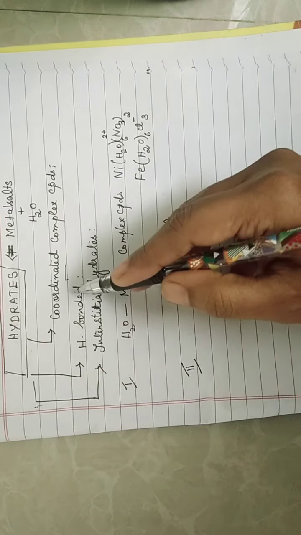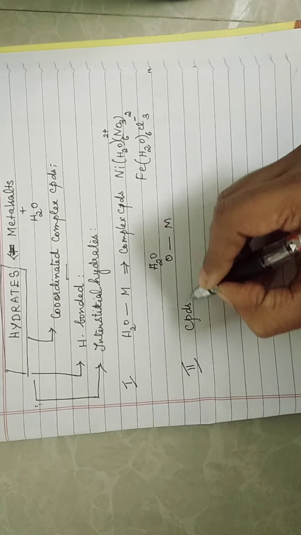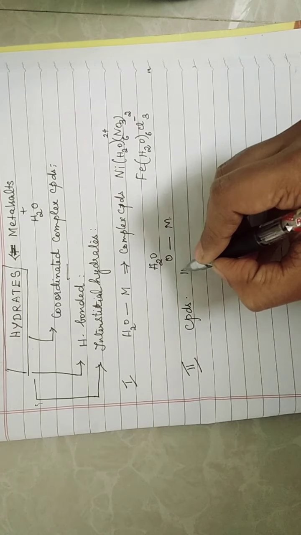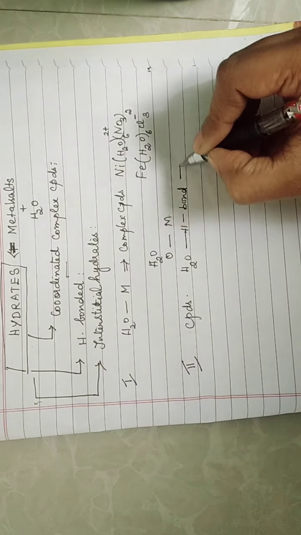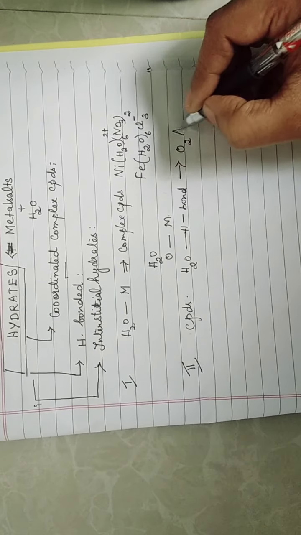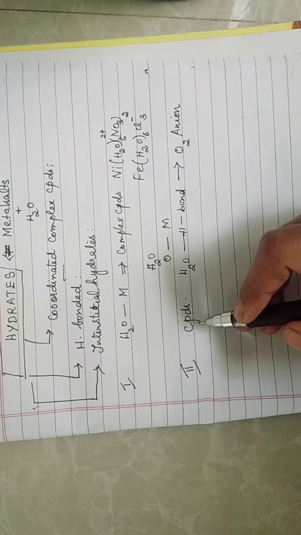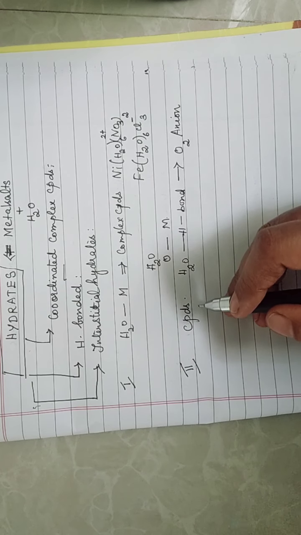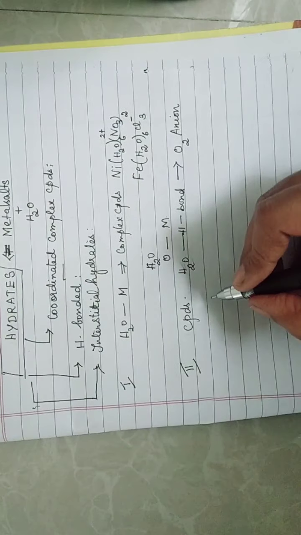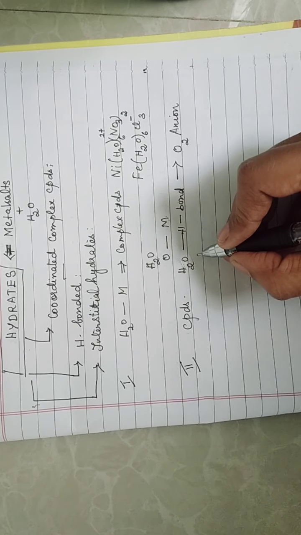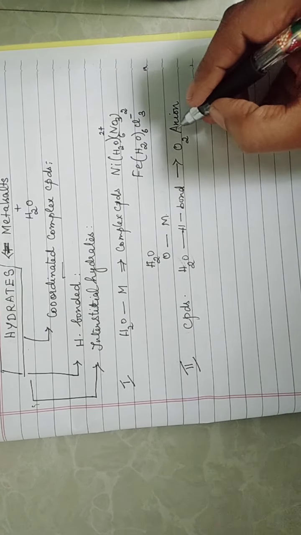Moving to the second hydrate, that is hydrogen bonded hydrates. These are compounds where the water molecule is hydrogen bonded to an oxygen-containing anion. Let me repeat this. What are hydrogen bonded hydrates? Here, compounds where the water molecule is hydrogen bonded to the oxygen of an anion.